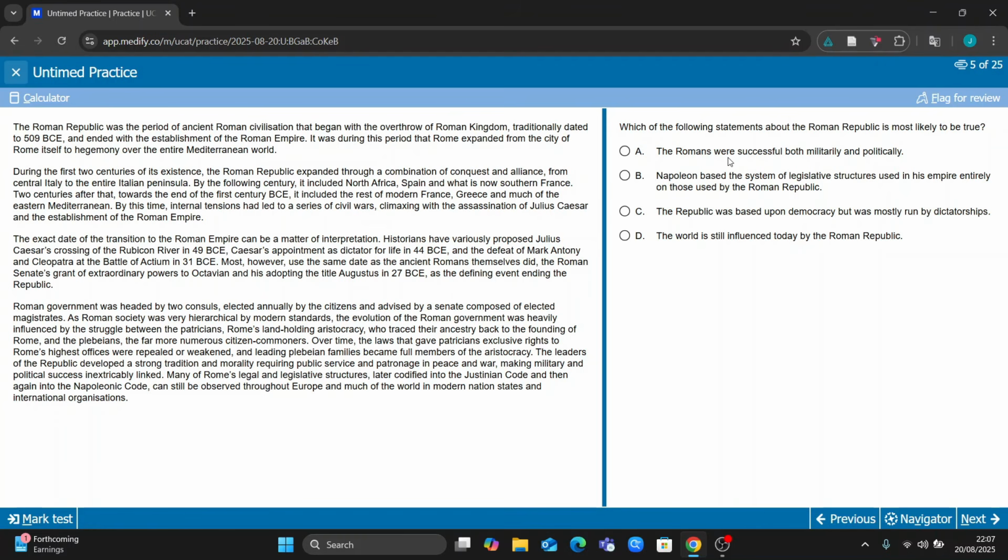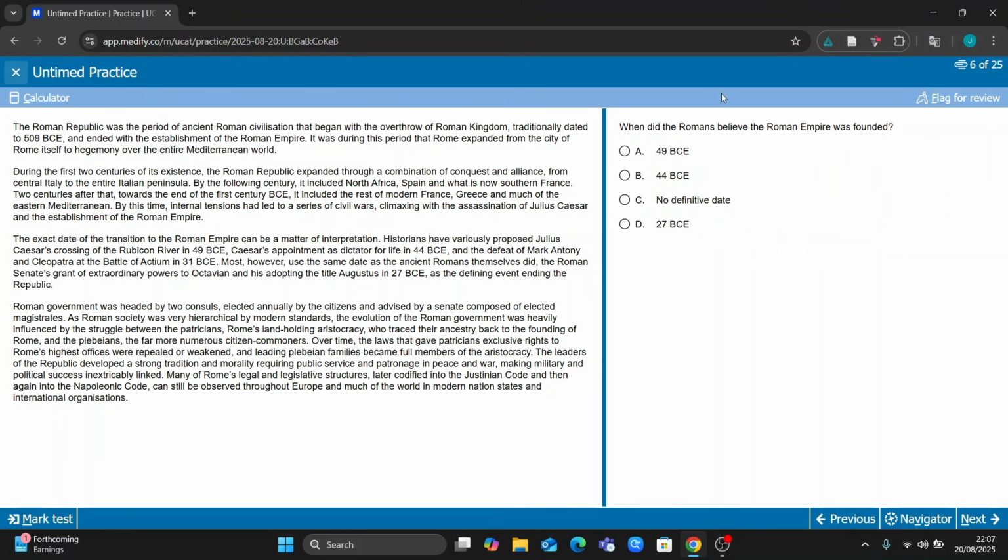Which of the following statements about the Roman Republic is most likely to be true? The Romans were successful both militarily and politically. Napoleon based a system of legislative structures used in his empire entirely on those used by the Roman Republic. The Republic was based upon democracy, was mostly run by dictatorships. The world is still influenced today by the Roman Republic. Honestly, if I was to do this question, I wouldn't do it here, because you can see it's four completely random statements, so I'd just be wasting my time trying to go through and figure them out.